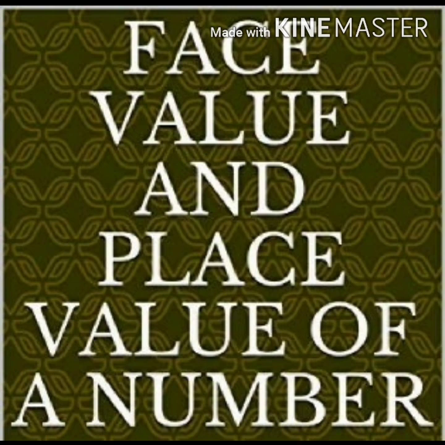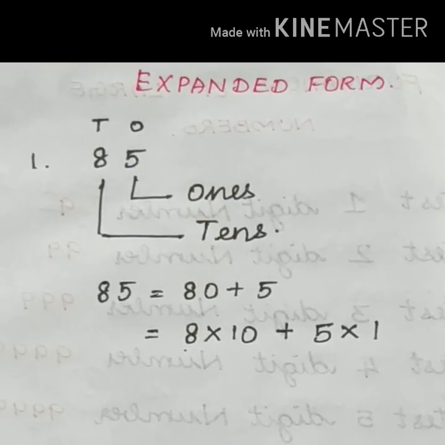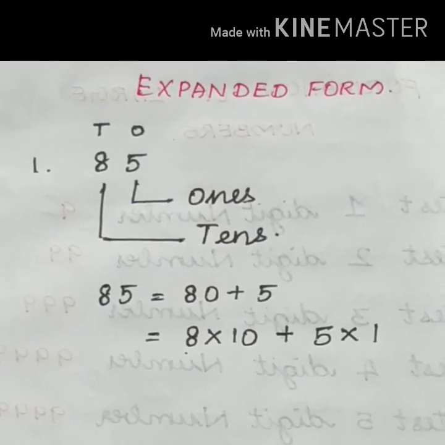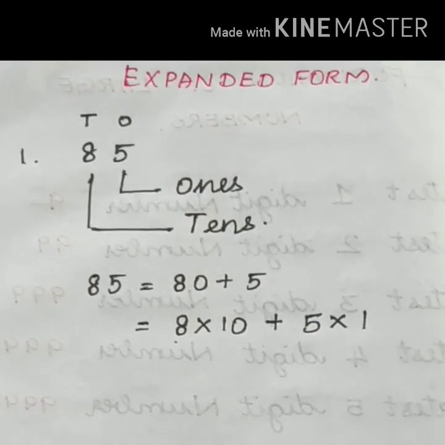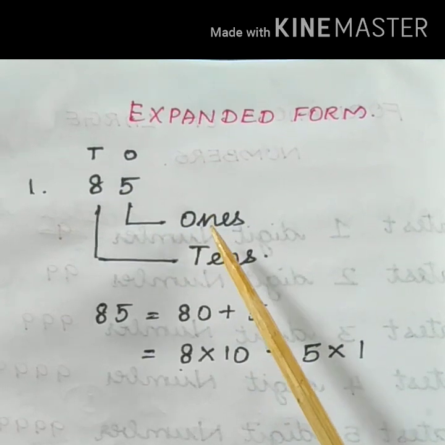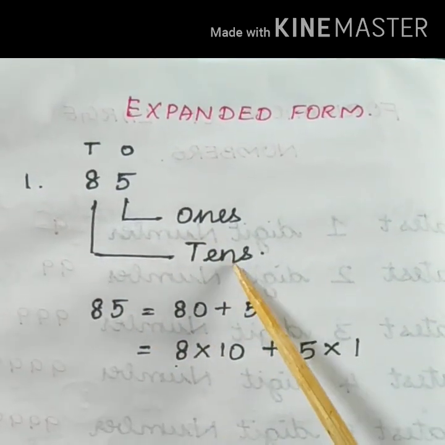To understand a number, there are two most important things to know. One is face value and another one is place value of each of its digits. Let us revise the concept of how to do the expansion using the place value. Here the first question, a two-digit number is given: 5 in the place of ones, 8 in the place of tens.